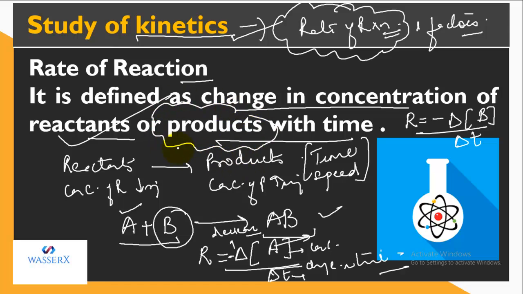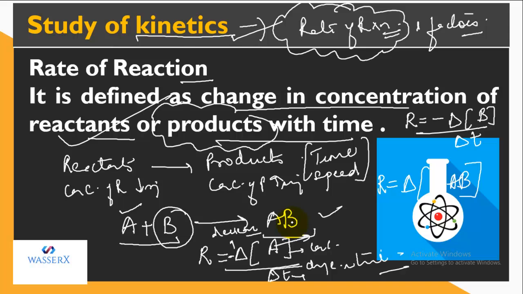So now let's write an expression for products. If I talk about the products, rate is equal to change in concentration, because it is increasing. So increase or decrease is regarded as a change. Change in concentration means we are going to write the bracket, concentration of a substance.